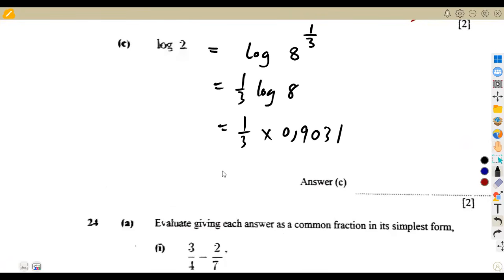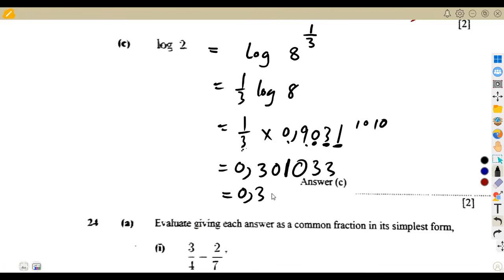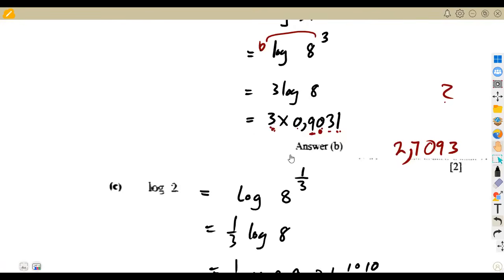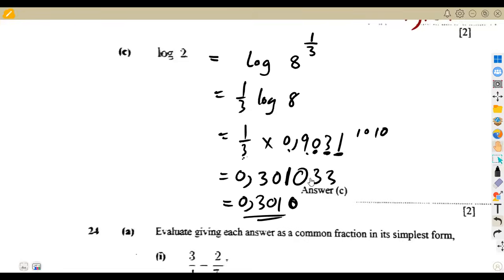So we are supposed to divide 3 into 0.9. 3 into 9 is 3. 3 into 0 is 0. 3 into 3 is a 1. 3 into 0, this one. 3 into 1, this one is going to be a 0 with remainder 1. So it's just going to be remainder 1, 1, 1, and so on. Put a 0 there. So 3 into 10 is 3, remainder 1, 0, 3, and so on and so on. So this one we can just write as 0.3010, to 4 decimal places, just like these numbers were given to 4 decimal places. So you also write your answer to 4 decimal places.